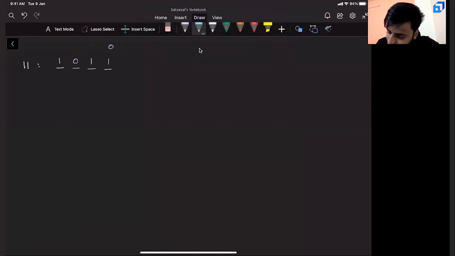So this is the 0th bit, first bit, second bit, and third bit. In binary representation, for the 0th bit, what is the base value? It is 2 power 0. For the first bit, it is 2 power 1. Second bit, it is 2 square. For the third bit, it is 2 cube.